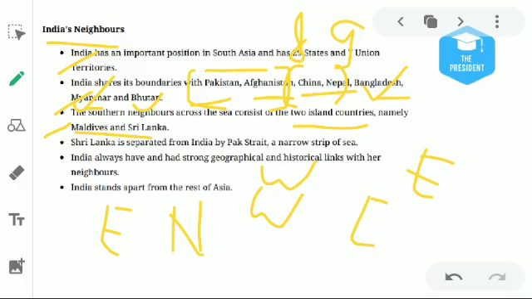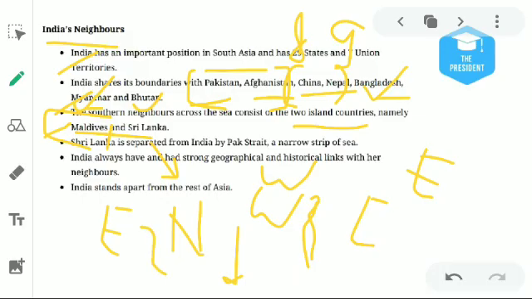Which ones? The first one is the Maldives. Just imagine the UT Lakshadweep, which lies in the Arabian Sea, and just south of Lakshadweep there is the country Maldives. Maldives shares the boundary with Lakshadweep, and Sri Lanka shares the maritime boundary with Tamil Nadu. And there is another country.